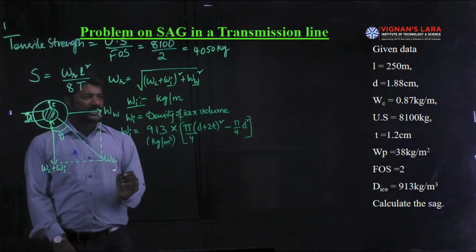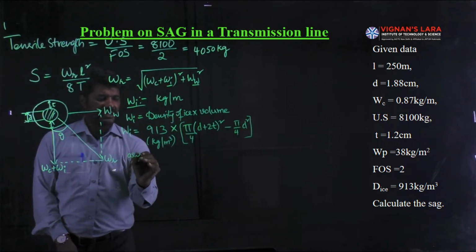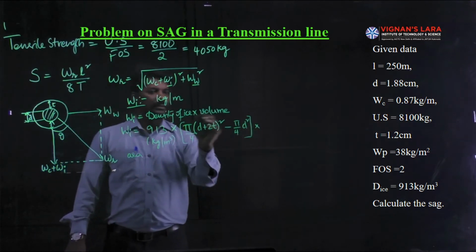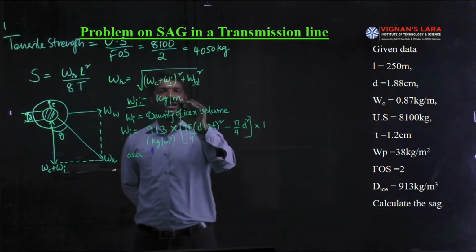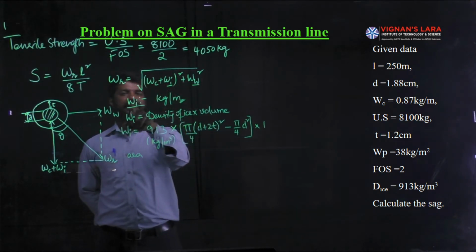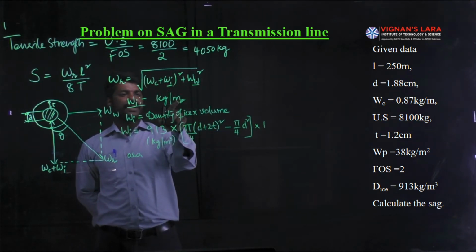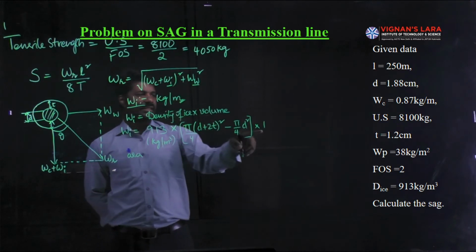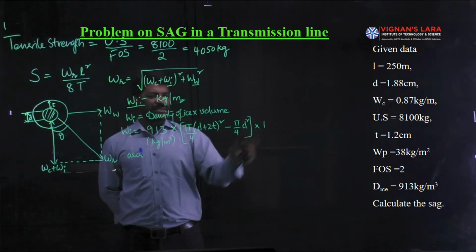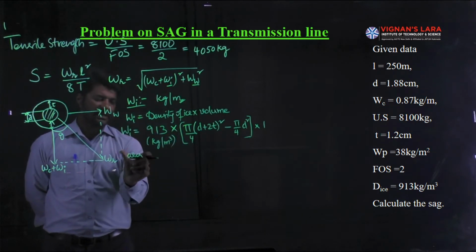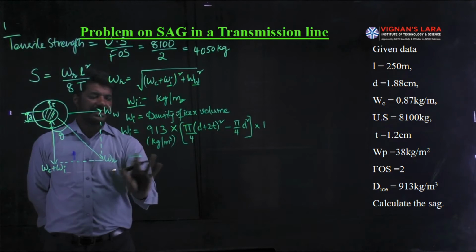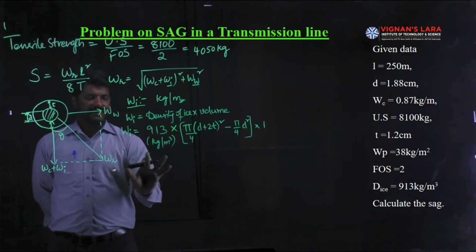Okay. So in the simplification, area is multiplied by length to get volume. The length is 1 meter, because we are restricted to calculating the weight of the ice per unit length, called per meter length. That is why I will place the length as 1 meter. Then to be more specific, the area can be calculated in this fashion.